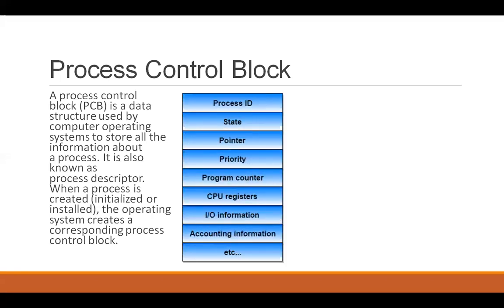A process control block may store a lot of things. As I have mentioned, it's actually a data structure which stores everything relevant to the execution of the program. It has the process IDs, the state, the pointers, priority, program counter, CPU registers, a lot of other things.